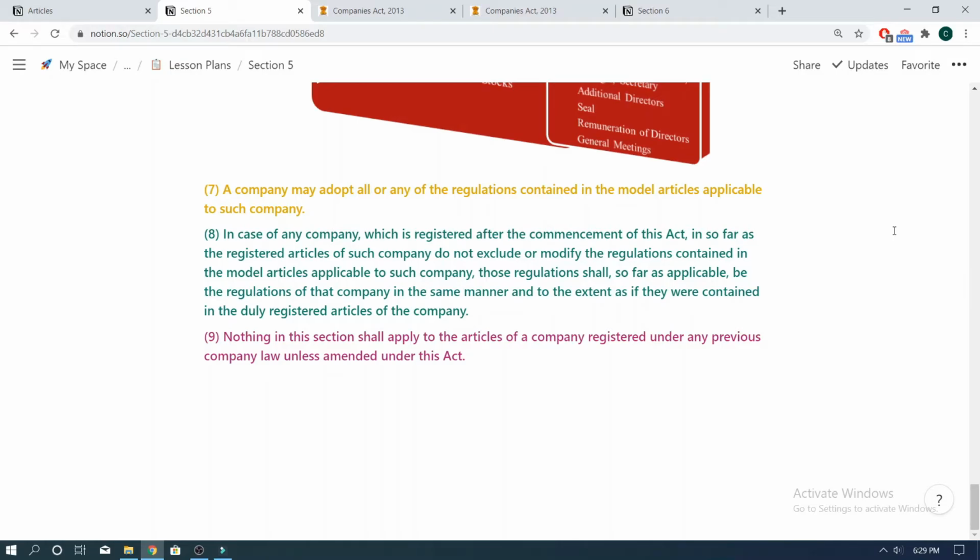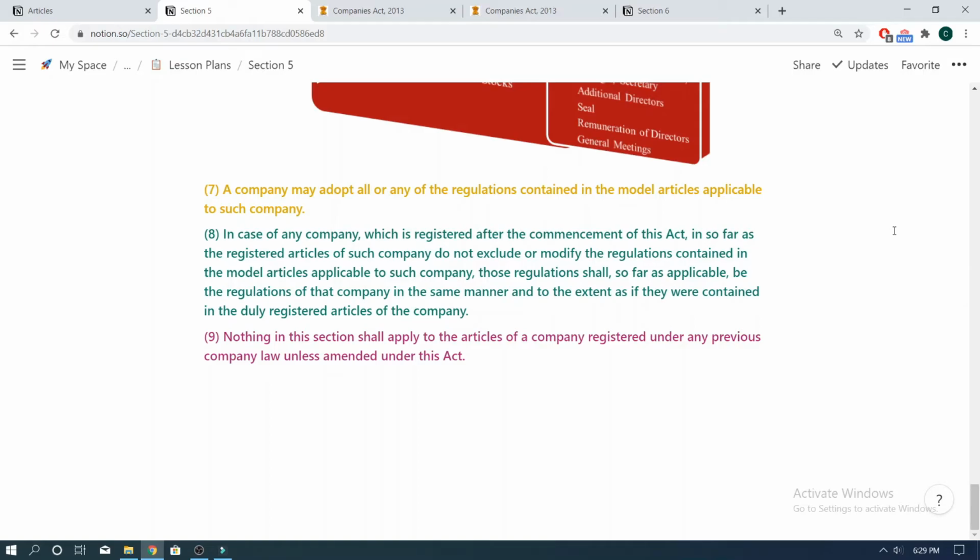What this means is that for any company which has been incorporated after the commencement of this act, that is Companies Act 2013, all the regulations contained in the model articles of association would be applicable to such a registered company as if those regulations were contained in the duly registered articles of association of the said incorporated company. However, all the regulations of the model articles of association would be applicable to the incorporated company to the extent that the registered articles of association of the company has not excluded any existing regulation in the model articles of association specifically or not modified any regulations of the model articles of association.